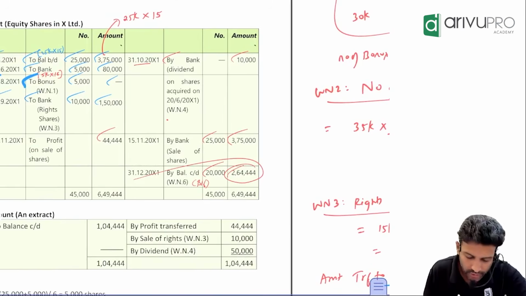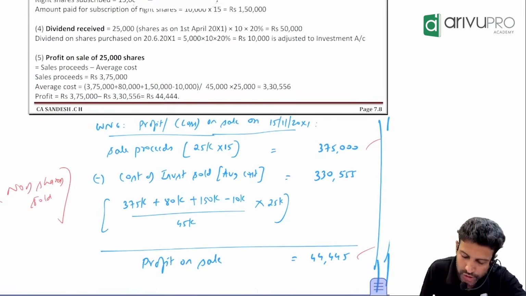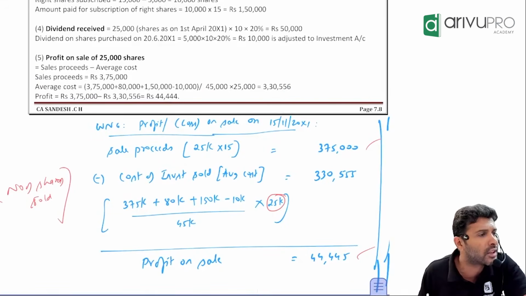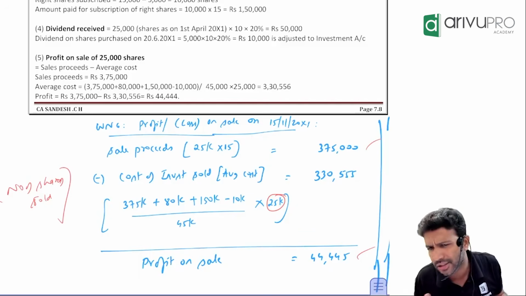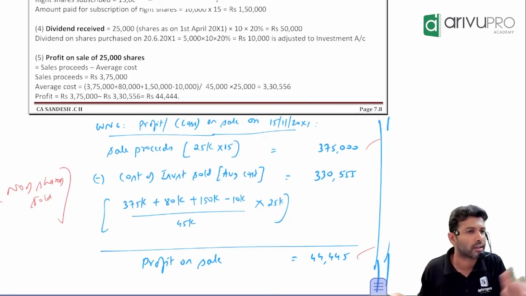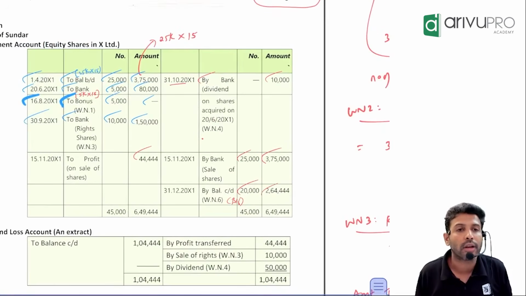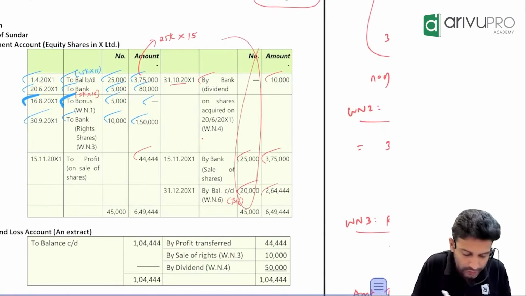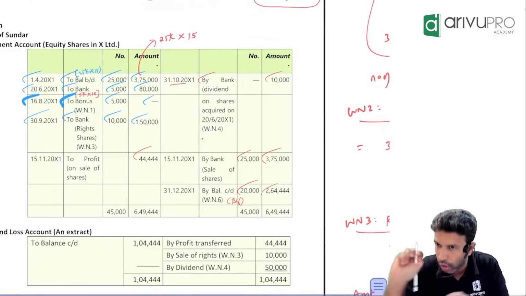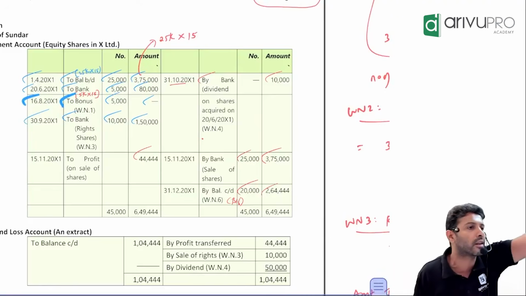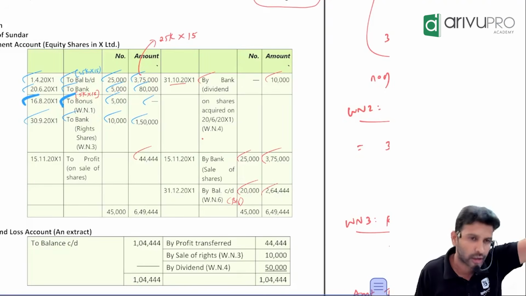If you want the cost of investment sold, you will multiply it by the number of shares sold. If you want the cost of remaining shares, then you will multiply by the remaining shares. Calculate or balancing figure, your choice based on the availability of time. If you are preparing a dividend column here, any balancing figure in the dividend, you transfer it to P&L.